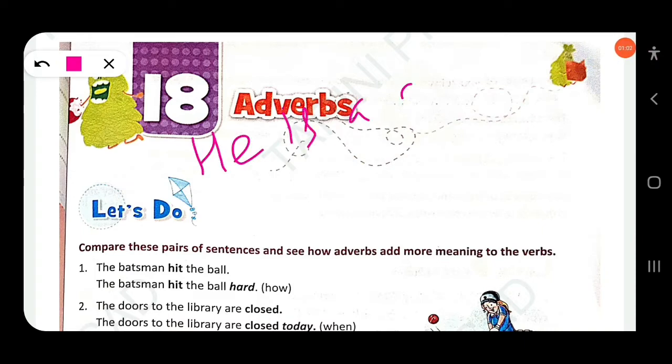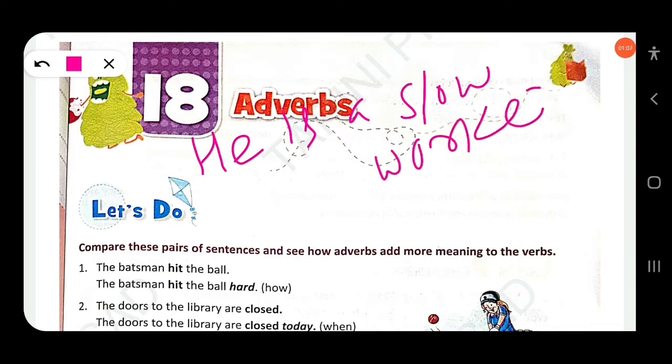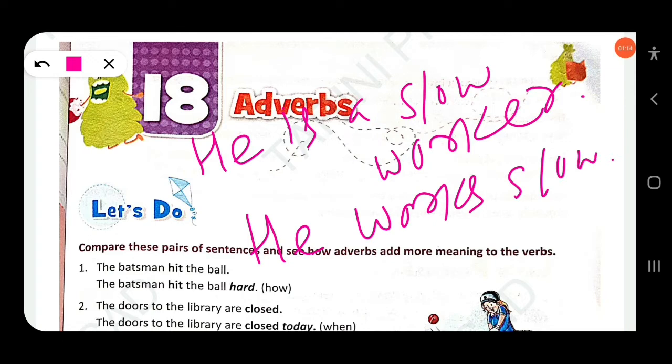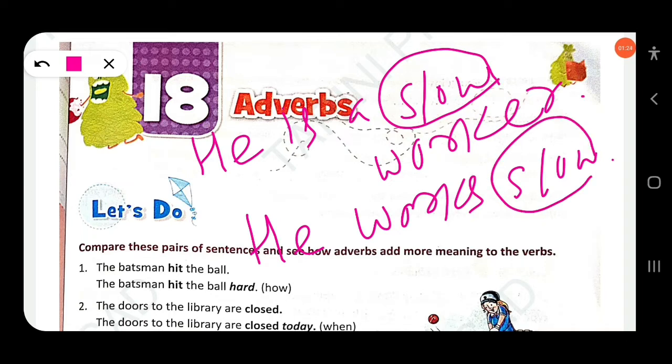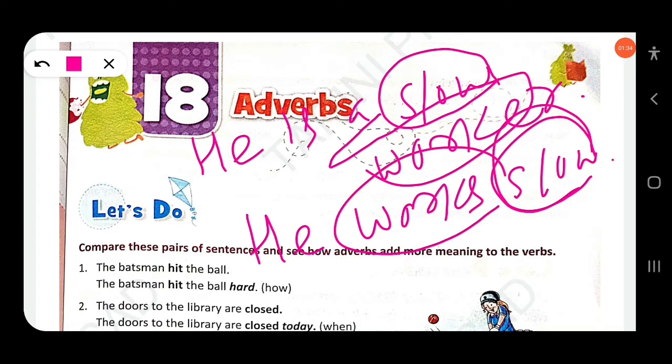He is a slow worker. Then next, he works slow. In these two sentences, in the first sentence slow is used as an adjective. In the second sentence, slow is used as an adverb. In the first sentence, slow qualifies the noun worker. In the second sentence, slow modifies the verb works. That means it tells about how he works.